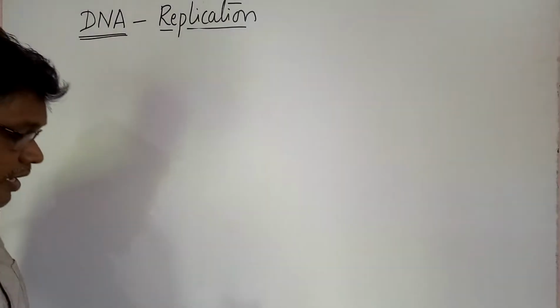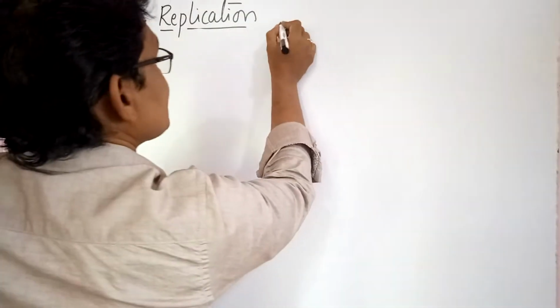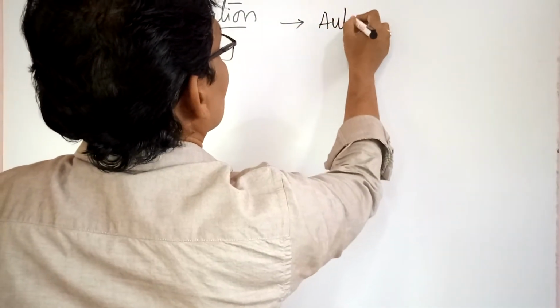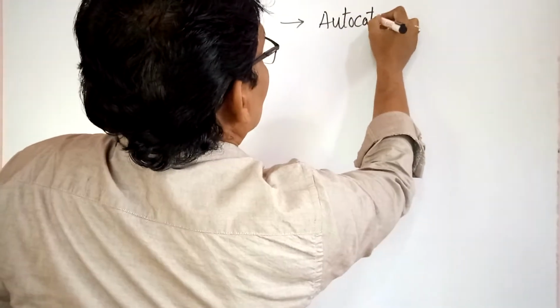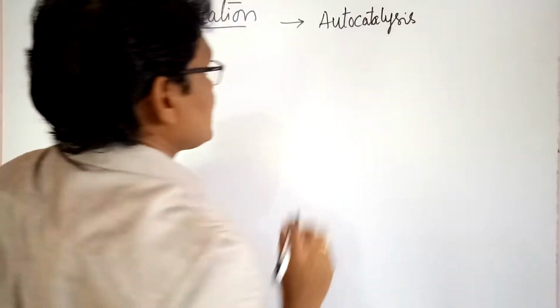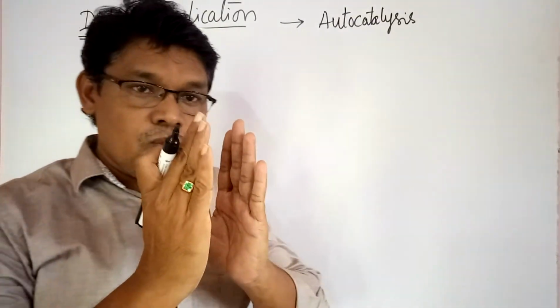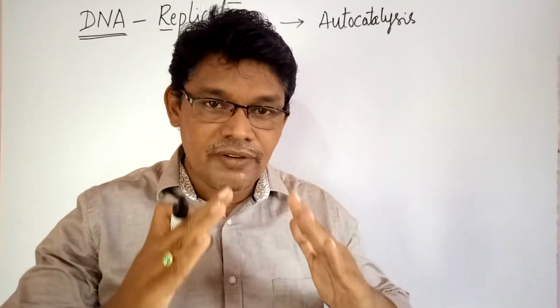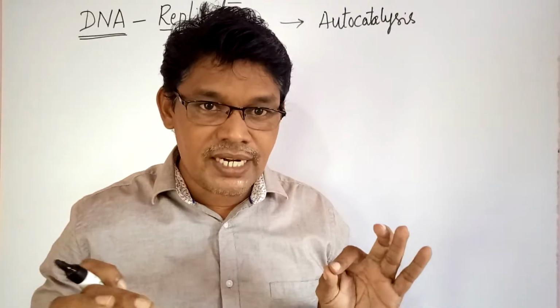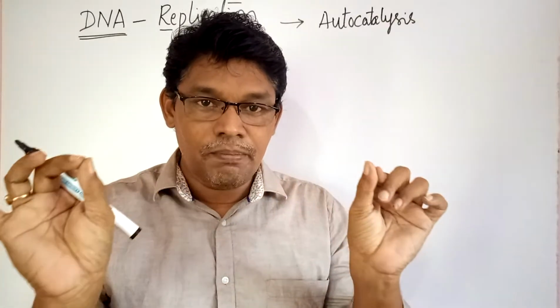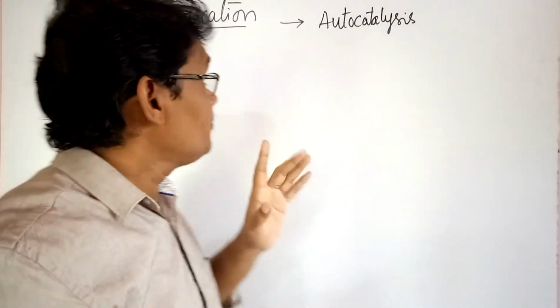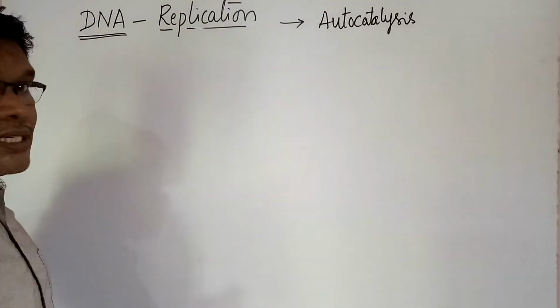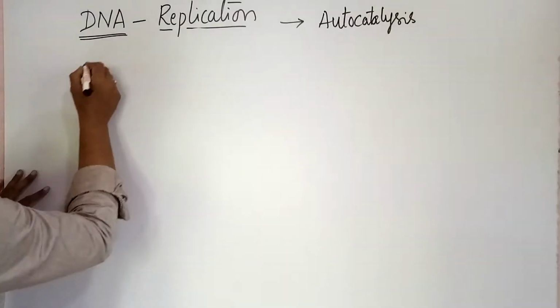So now we will discuss DNA replication. DNA replication is also called autocatalysis. Autocatalysis means one DNA molecule is converted into two molecules. Both of these strands synthesize new strands, therefore the two strands are completely separated. How is this possible? Generally, DNA replication occurs in a semi-conservative method.